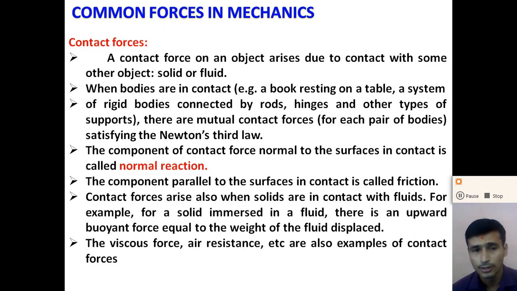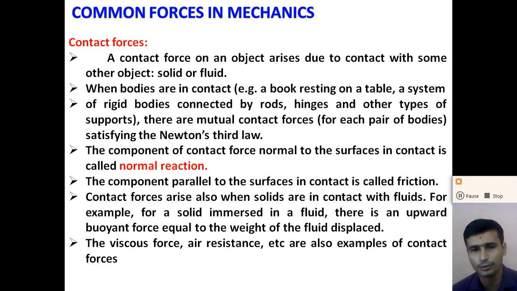Now, other contact forces also arise when solids are in contact with fluids. For example, when a solid is immersed in a fluid, there is an upward buoyant force exerted on the solid, right? According to Archimedes' principle, when an object is partially or fully immersed in a liquid, an upward force is exerted on the object, and this force is known as the buoyant force, right?